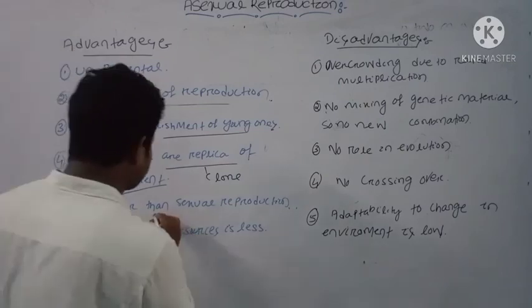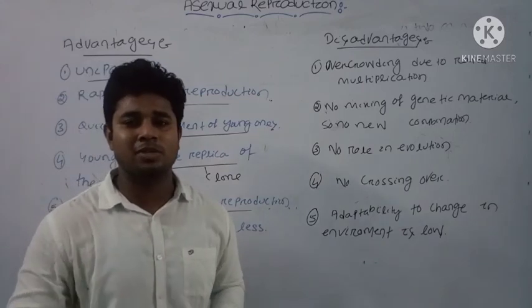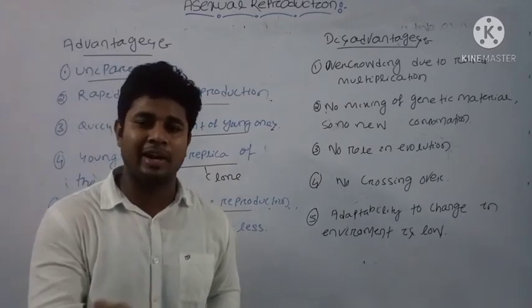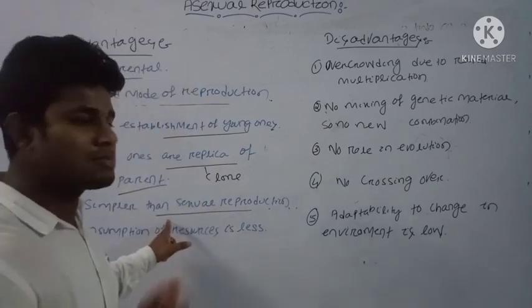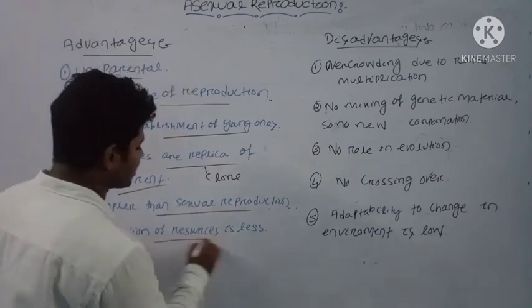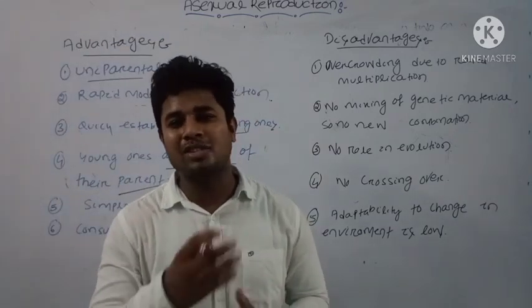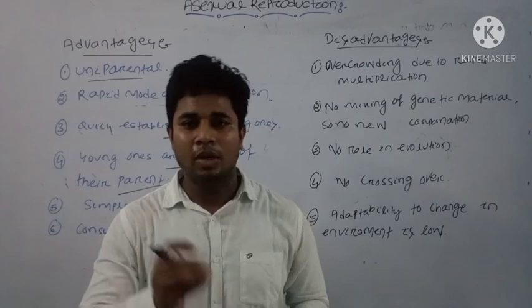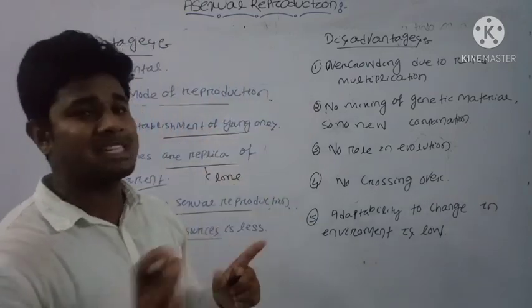Then this is simpler than sexual reproduction, because in sexual reproduction gametes are needed, both male and female gametes, but here no gametes are needed. It is very simple, and consumption of resources is also very low. Spores are formed, and very low consumption of nutrients is required. And what are the disadvantages?